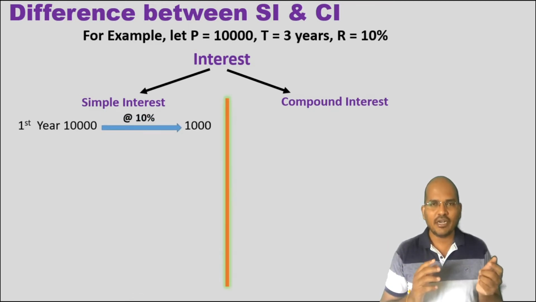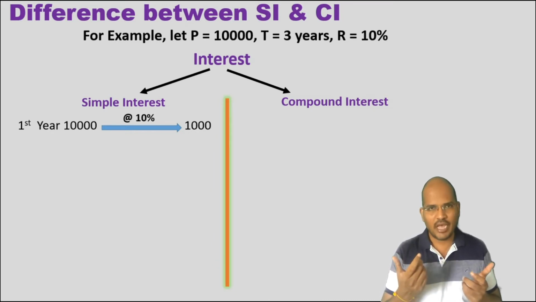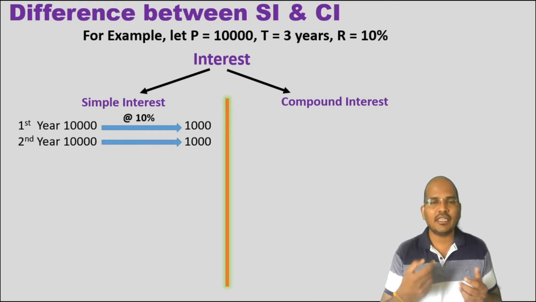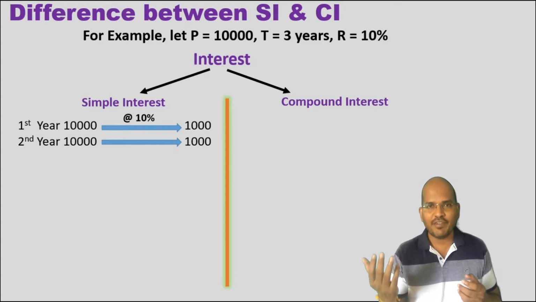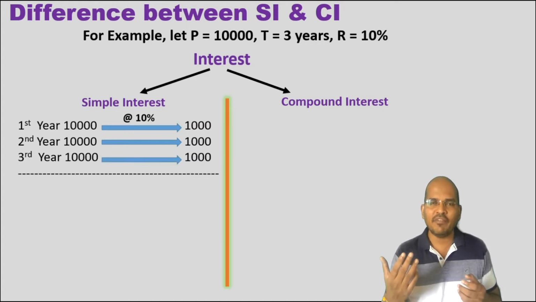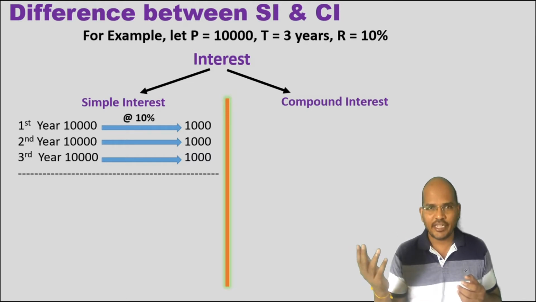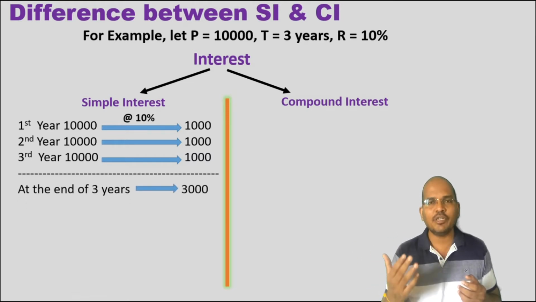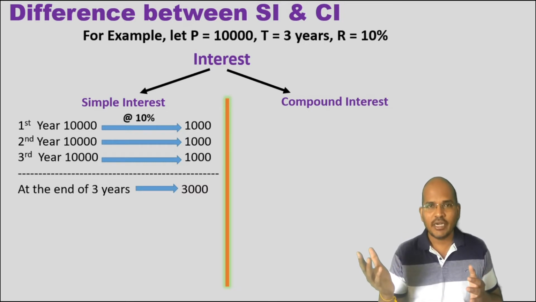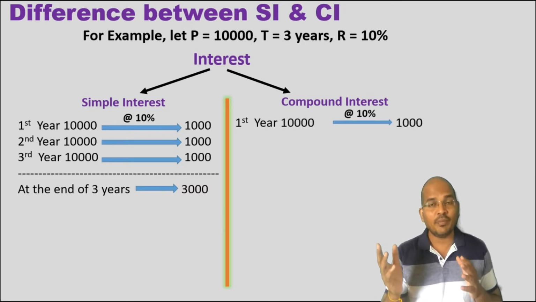For the first year, 10% of 10,000 would be 1000 rupees, as simple as that. And then in simple interest for the second year, the same 10% of 10,000 will be again 1000 rupees, and for the third year it is the same value of 1000. So at the end of 3 years, 10,000 at a rate of 10% will produce 3000 extra amount. Now the final amount is 10,000 plus 3000, that would be 13,000.